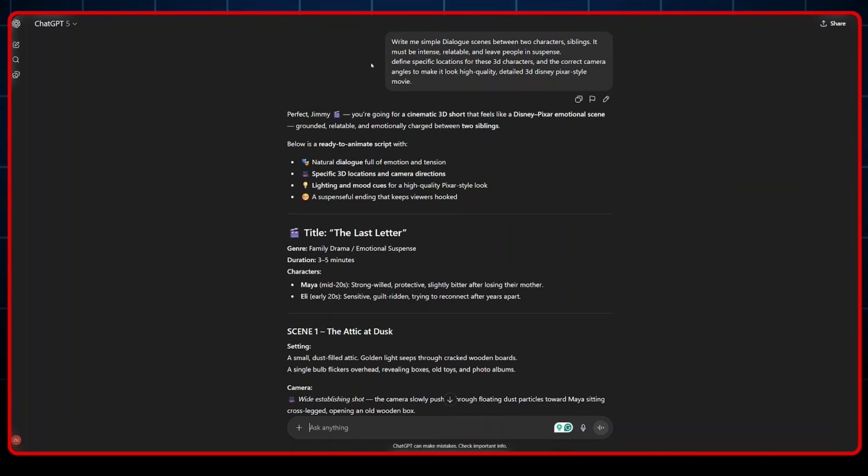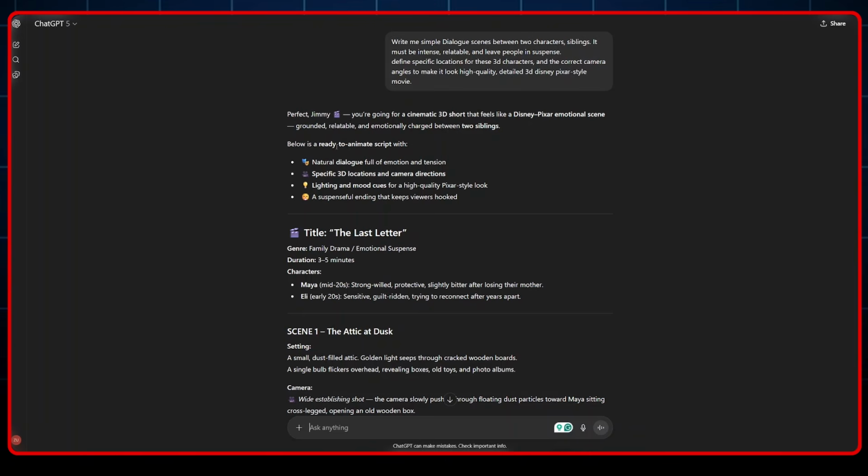This was the basic prompt that I gave ChatGPT. Write me a simple dialogue scene between two characters. These are siblings. It must be intense, relatable, and leave people in suspense. These were my goals and preferences. Define specific locations for these 3D characters and the correct camera angles to make it look like a high quality, detailed, dazzling 3D Pixar-style movie. And ChatGPT was like, perfect, Jimmy.